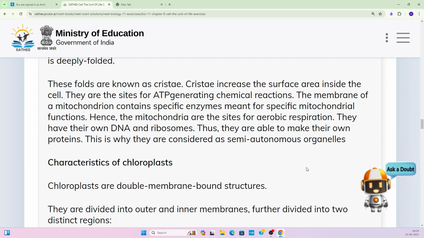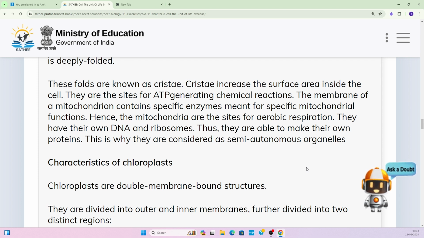The inner membrane invaginates, forming an infolding called cristae. Now cristae increase the surface area inside the cell, and they are the site of ATP generation, right? And the ATP gets generated.